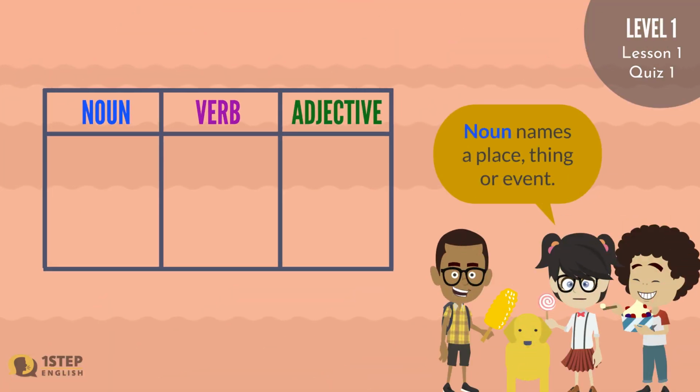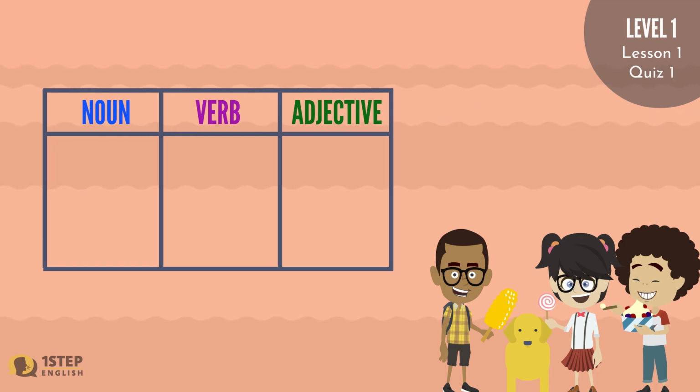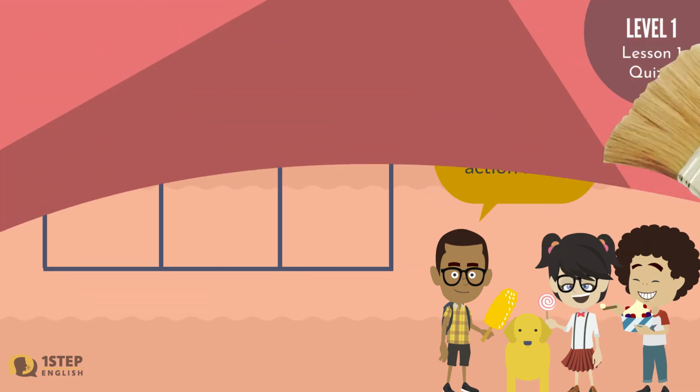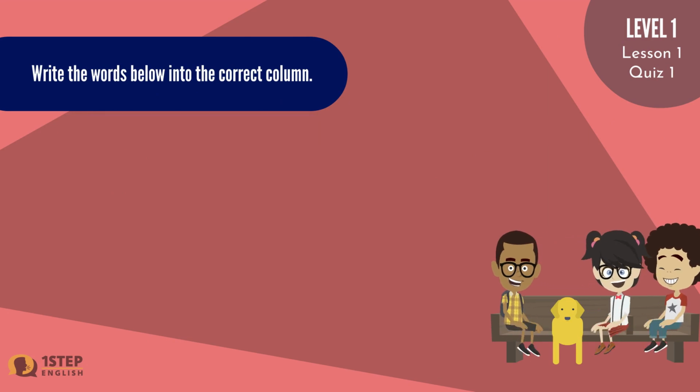Noun names a place, thing or event. Adjective is a describing word. Verb is an action word. Write the words below into the correct column.